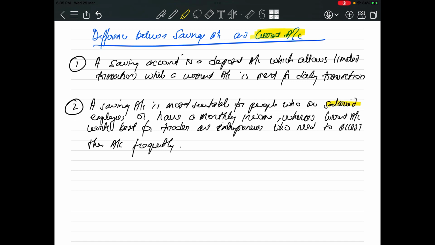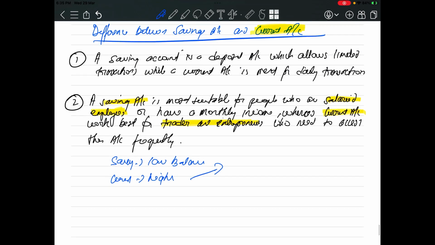Salary account is suitable for salaried employees. If your parents are salaried employees, so they will be opening a salary account. And current account is for traders and entrepreneurs, basically for businessmen. Now in saving account, you'll have to maintain a low balance. Minimum balance requirement will be very low, but in case of current account, minimum requirement is a bit higher compared to saving account. Okay, so this is a basic difference between saving account and current account.